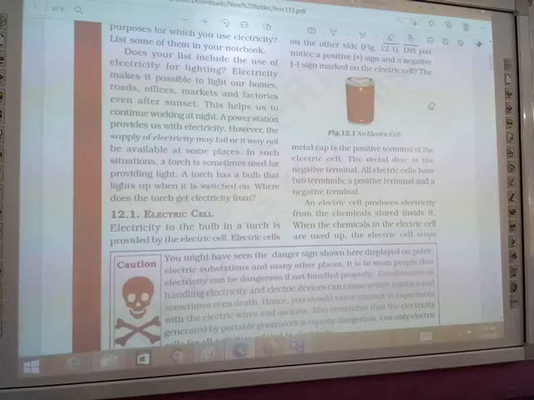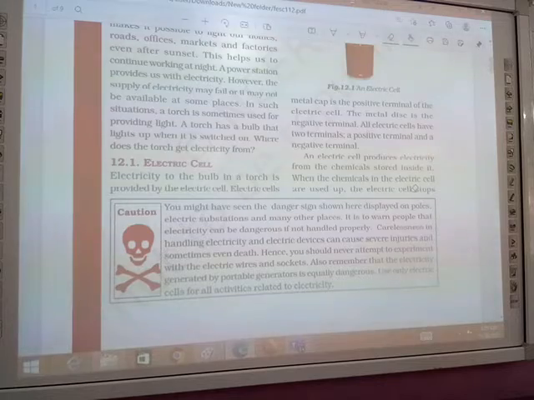As you all know, if you want to switch on the light, there is a wire and a switch. We can press the switch and the light will glow. But how can we light a torch? By using an electric cell. We can also light a bulb by wiring the electric bulb from the cell.